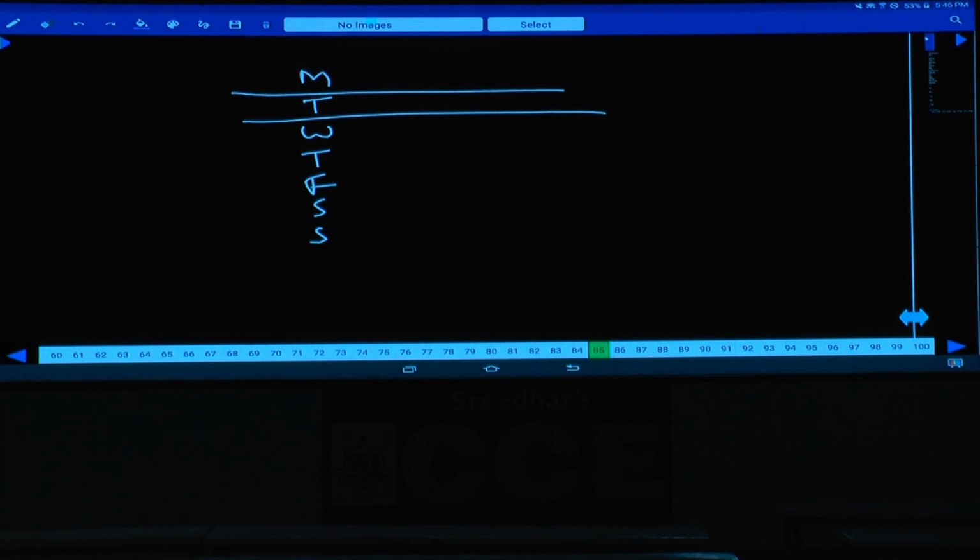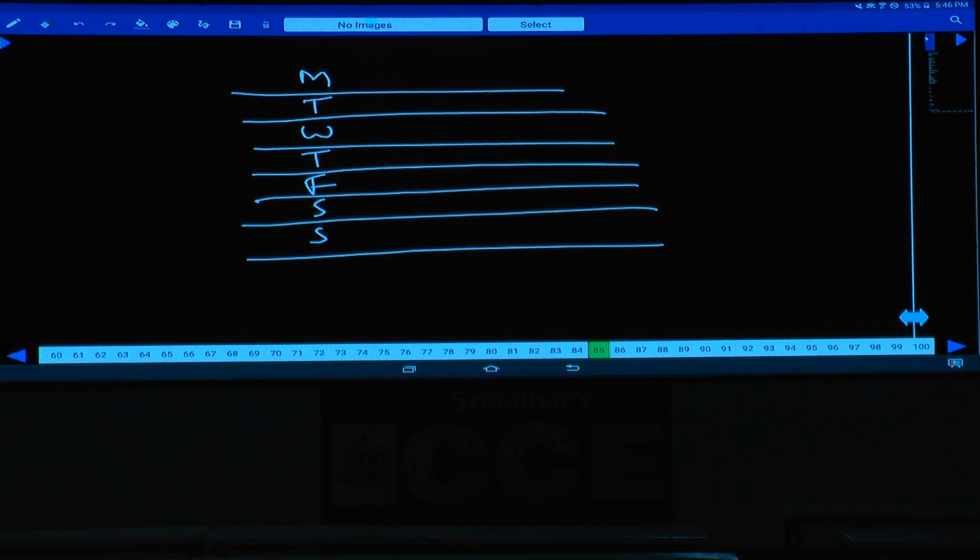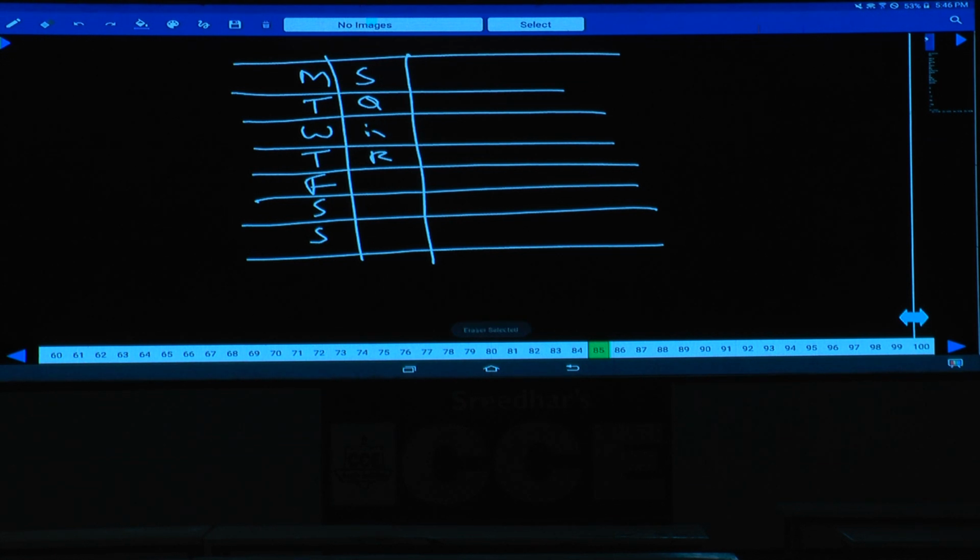Then on this one, Monday, tell me what is the order we got as of now? Now the order is on Monday, it must be S and Q. Next one, and Wednesday is what? Thursday is R, and this is Q, U, and this will be U, and next one, and why is P here?